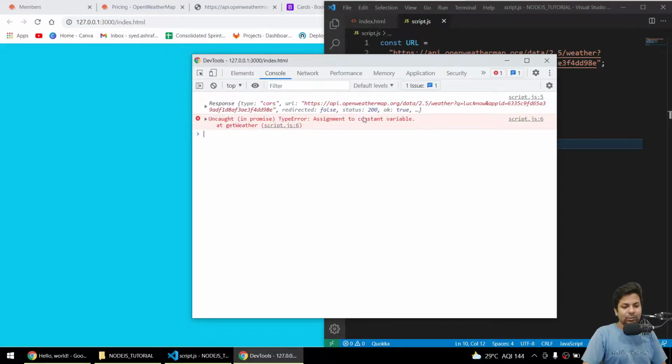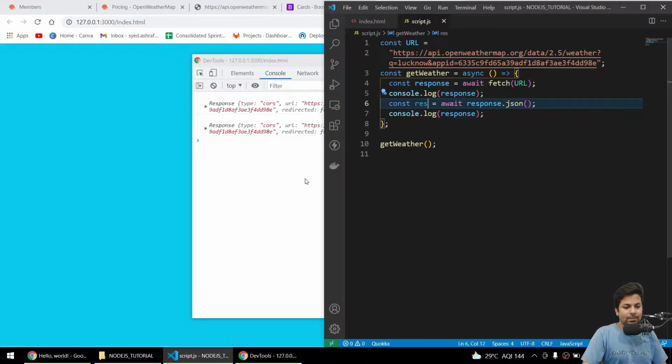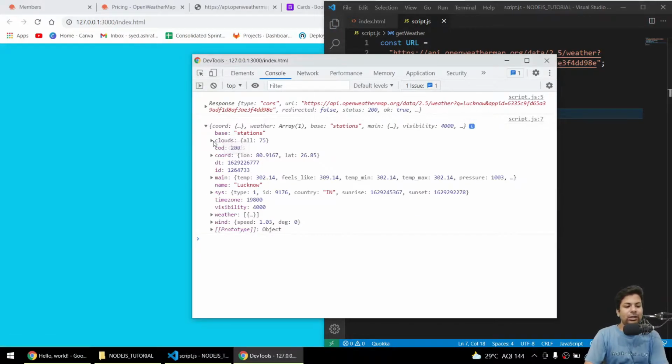Okay, we got the response. Assignment to constant variable, obviously, so here I'll just say const res. So we got the data, and here I'll just print the res. Oh yeah, if you can see, we got the data.